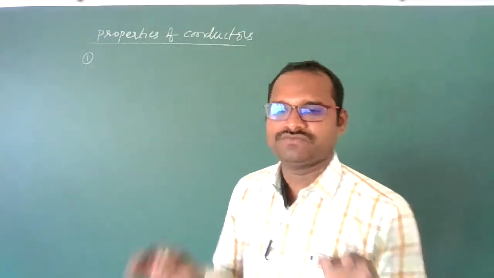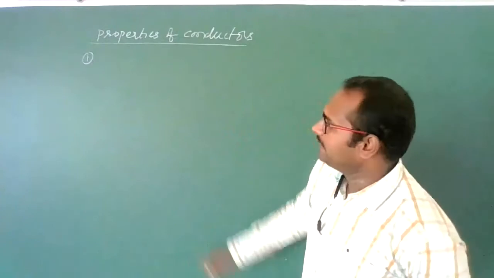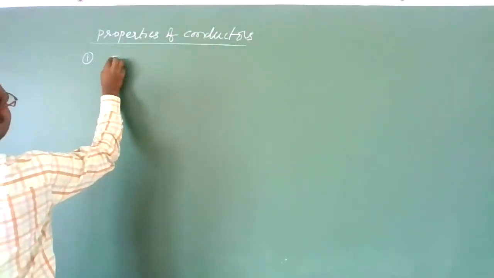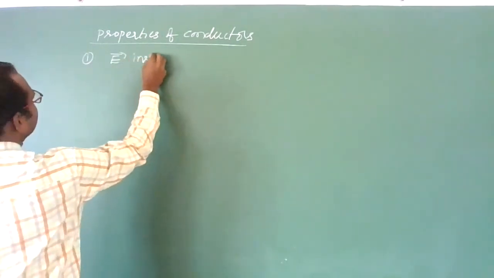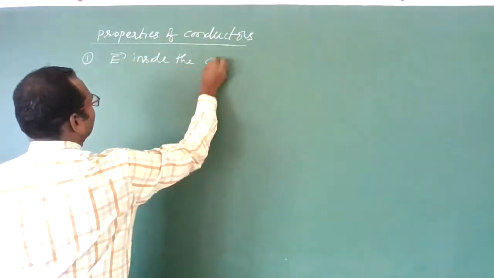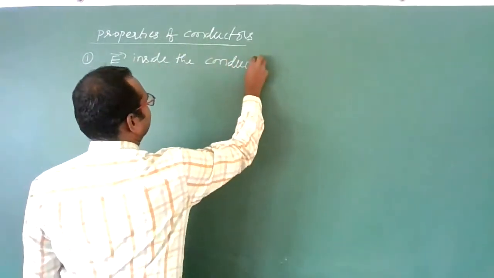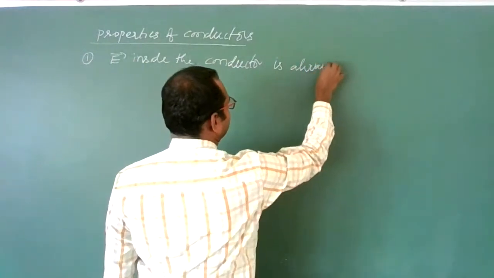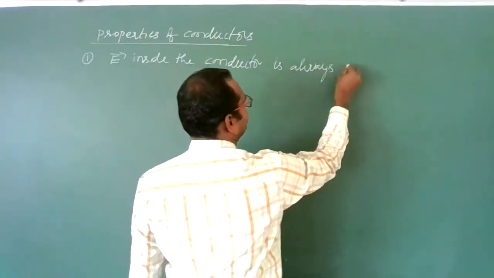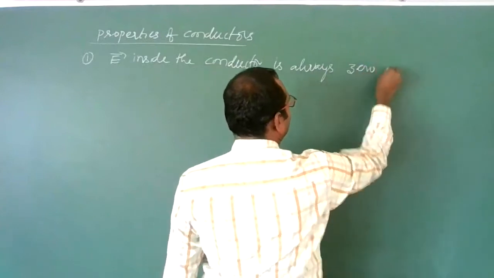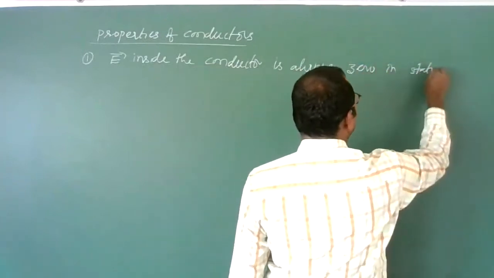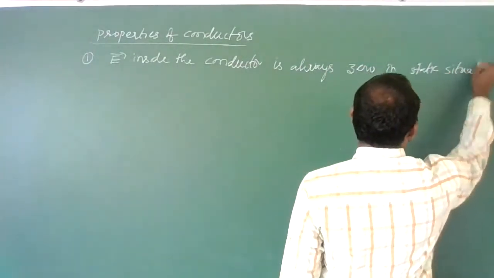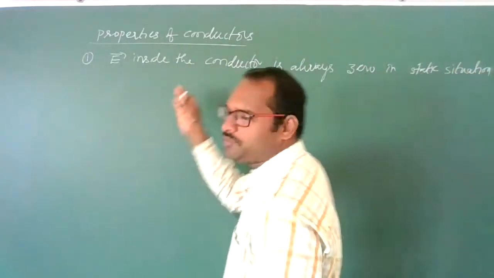Static situation means when the charges are at rest. For conductors, the first point is that the electric field inside the conductor is always zero in a static situation. In which situation? Static situation.